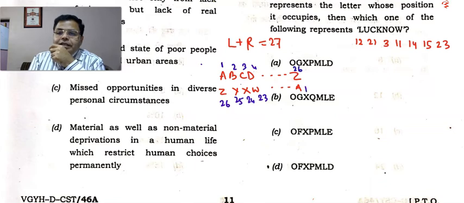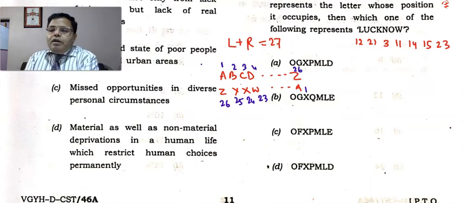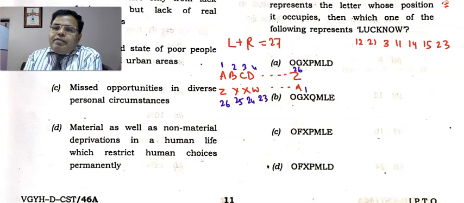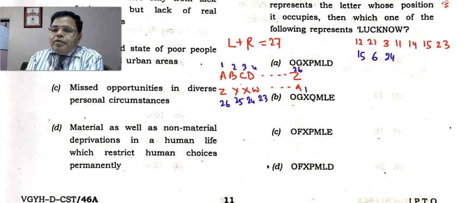Similarly, 26 and 1 is 27. So the sum of alphabets must be 27. So this is at 12. So what will be the alphabet? 15 will be there, and 15 is dot. 15 make 27, there 6 make 27, and there will be 24 plus 3 is 27, 6 plus 1 is 27, 14 plus 13 is 27, 12 plus 15 plus 12 is 27, and 23 plus 4 is 27.